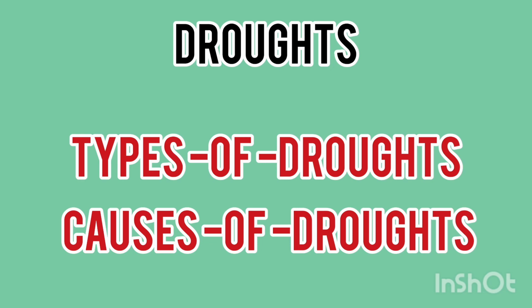When you cut down the trees, the soil capacity gets down and it becomes weak. So it cannot sustain and it loses its credibility, resulting in dry spells. So those are the human causes.